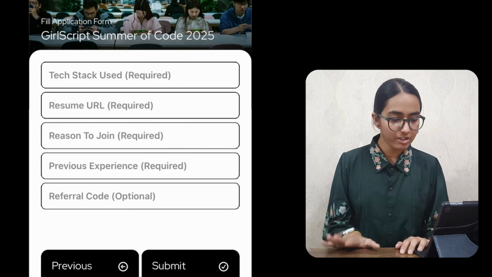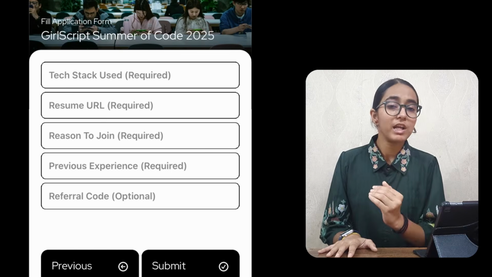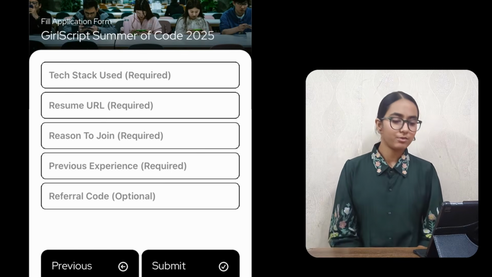So now the most important section, how to make the URL of your resume. Let's try it out. Now I'm going to talk about how can you paste your resume URL. Understand this, if it is not made in a correct way, then not everyone will be able to view your resume, and this is extremely important because if you mess up the things at this point, then it will directly impact your applications. So for this, what you have to do is go to your Google Drive.